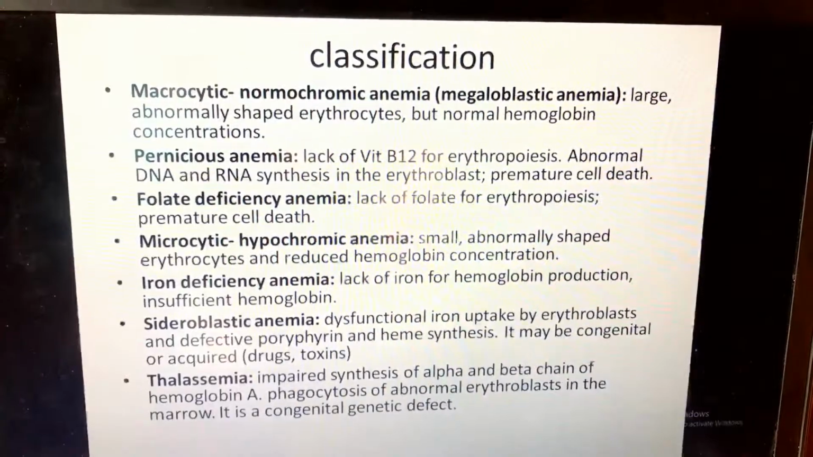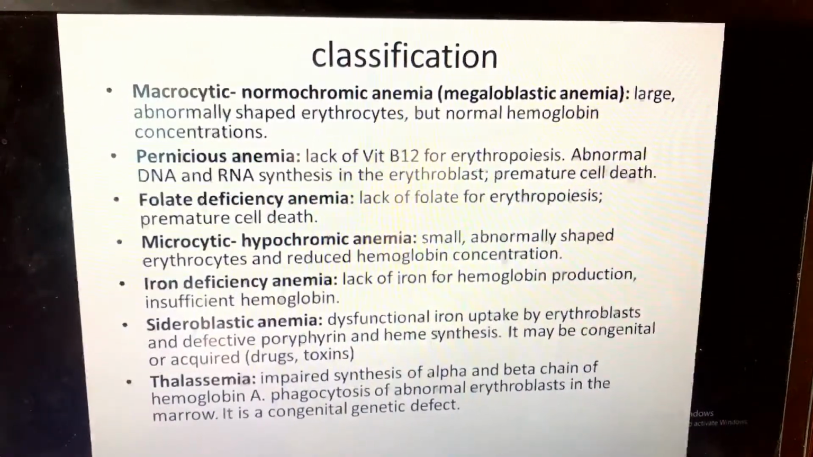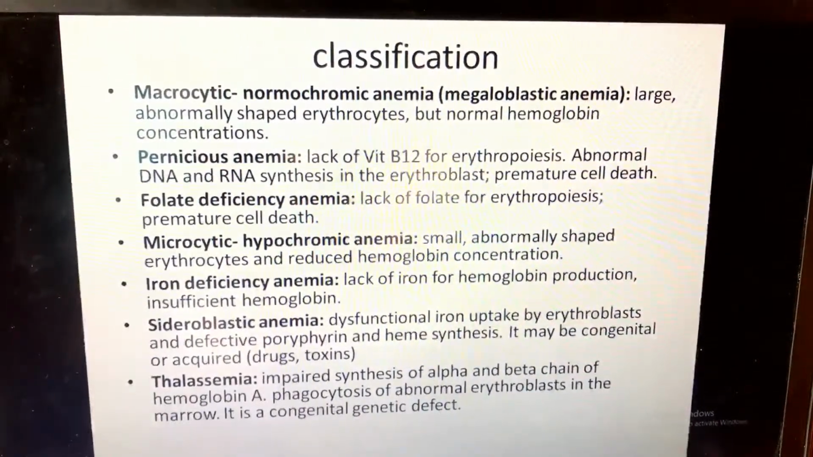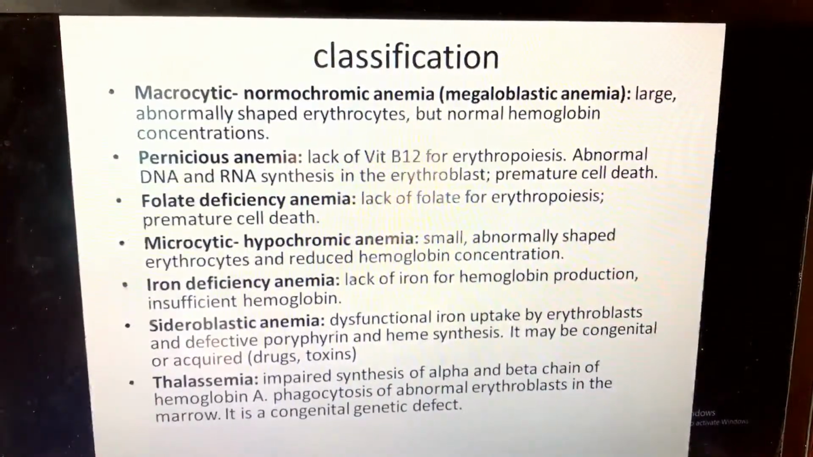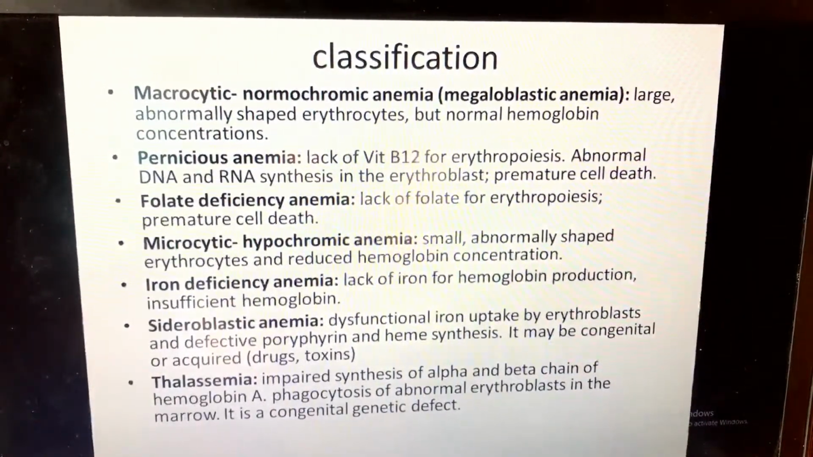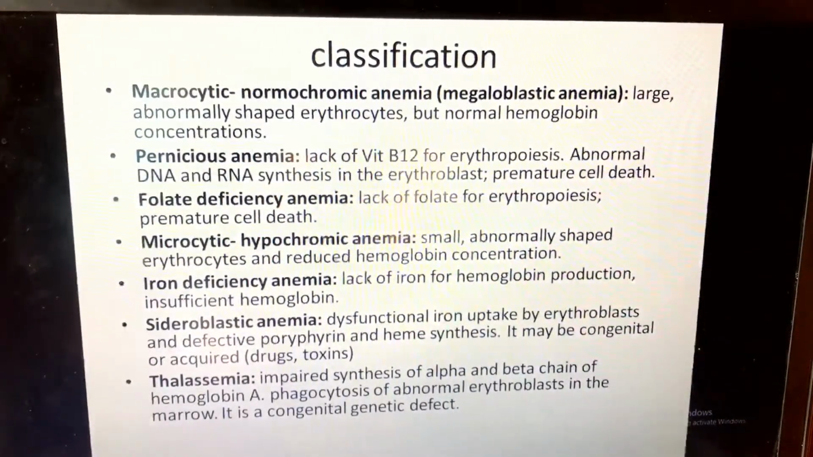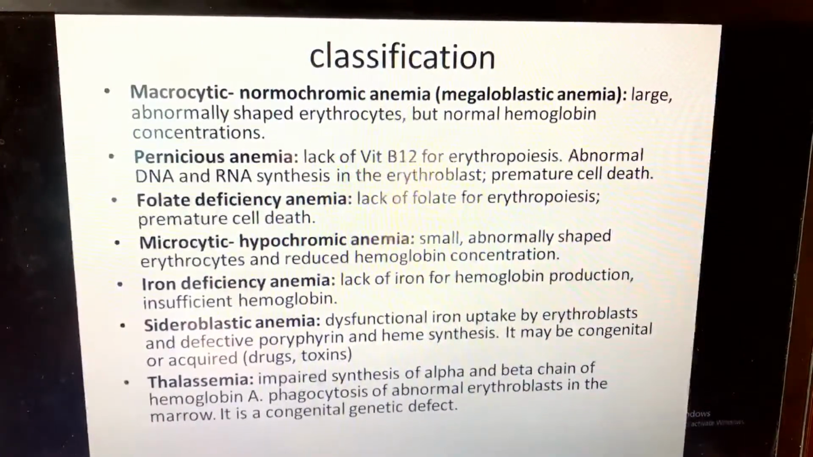Microcytic hypochromic anemia. This is small abnormally shaped erythrocytes and reduced hemoglobin concentration. What is the difference from macrocytic? In macrocytic, you have abnormally shaped erythrocytes, but normal hemoglobin. But in microcytic, you have abnormally shaped erythrocytes, and here you have a reduced hemoglobin concentration.